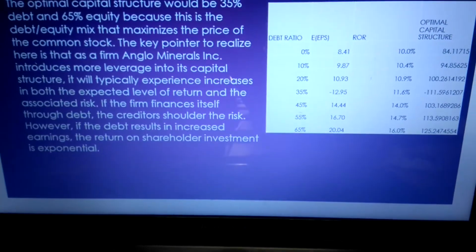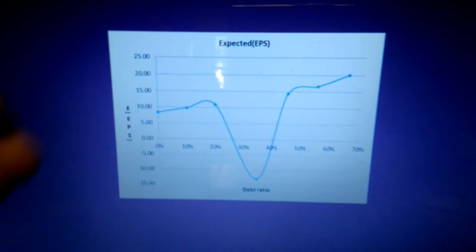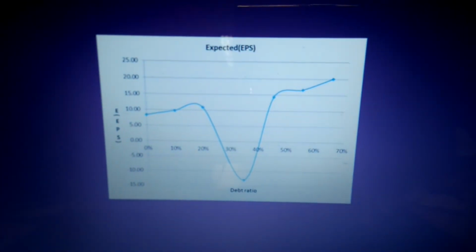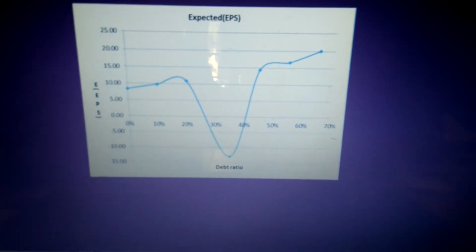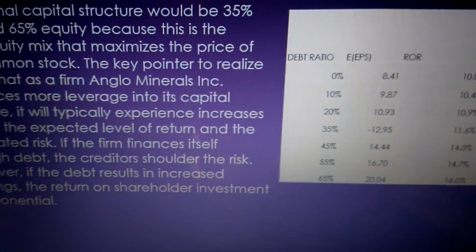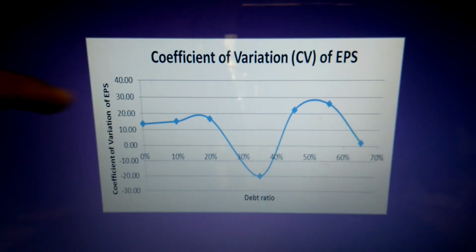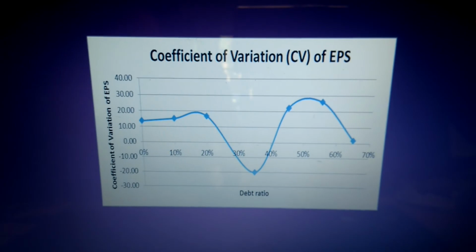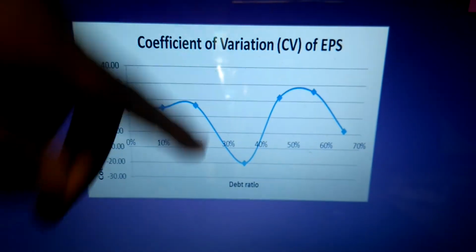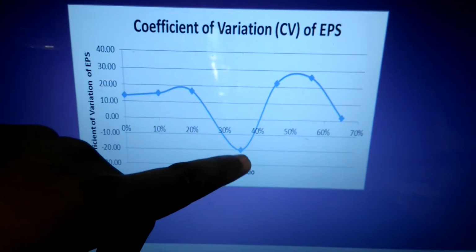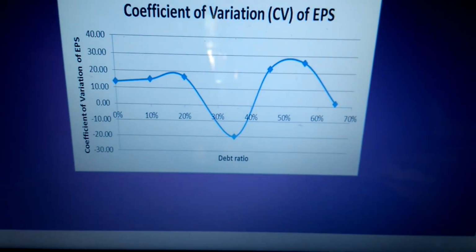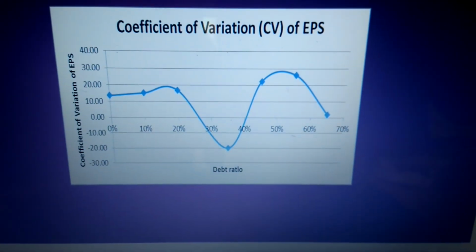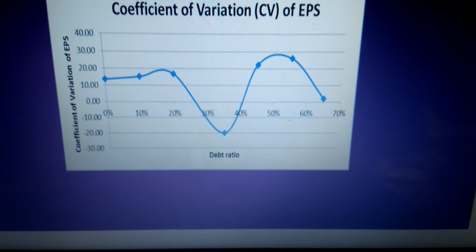As you can see from the graphs, the more we earn, the more the shares increase in price. Now, as you can see on the covariance graph, anything above the lowest point is business risk. Anything above, it's a financial risk. So we would say they should take the 60% debt ratio and the capital structure of 60%.